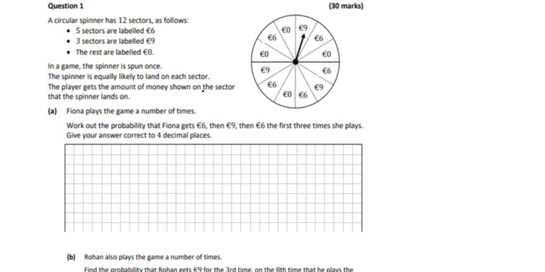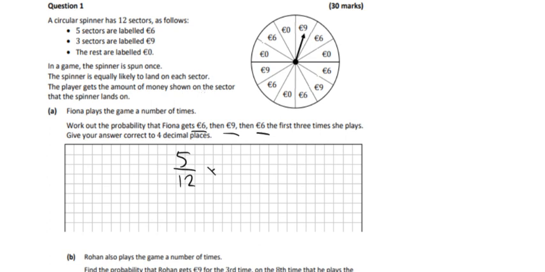So there's a wheel here and there's different sectors on it. So there's 5 sectors with €6, 3 with 9 and the rest are 0. So you have to find the probability that Fiona gets a 6 and then gets a 9 and then gets another 6. So the probability of her getting 6 anyway has to be 5 over 12 because there's 5 sectors with 6 on it out of a total of 12.